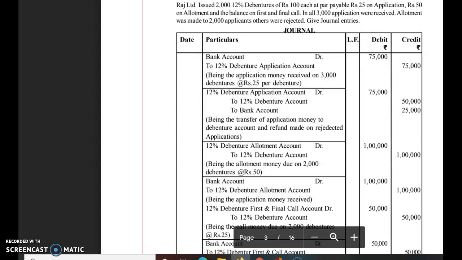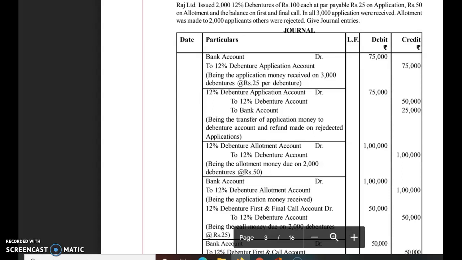To bank account on 1,000 debenture applications at the rate of 25, the application money received has to be returned. So the bank account will be credited for the refund of the debenture application money.